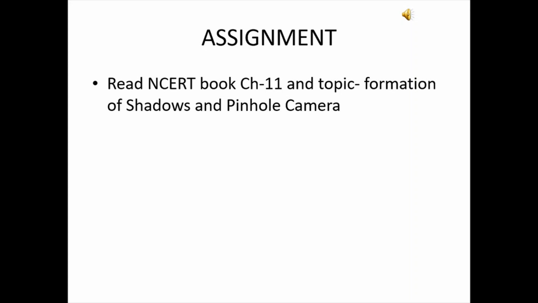Now today's assignment is to read NCERT book chapter 11, that is Light, Shadows and Reflection, and the topics you cover are formation of shadows and pinhole camera.